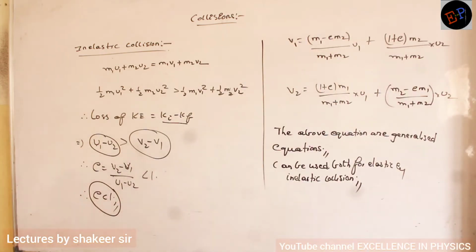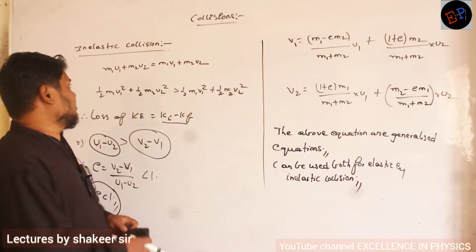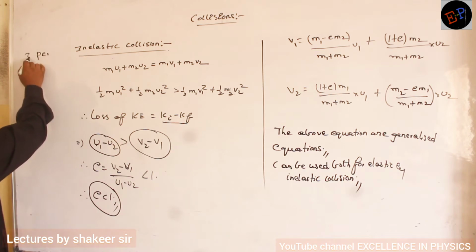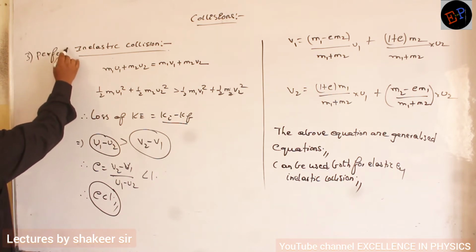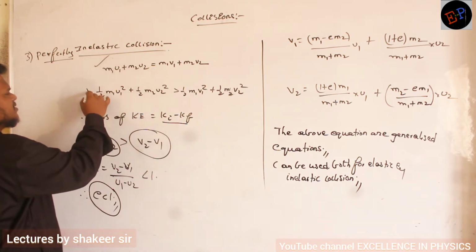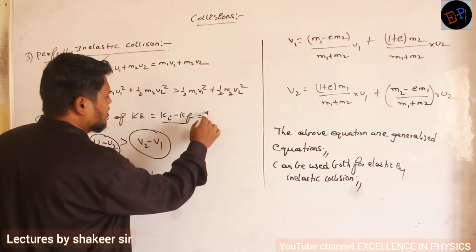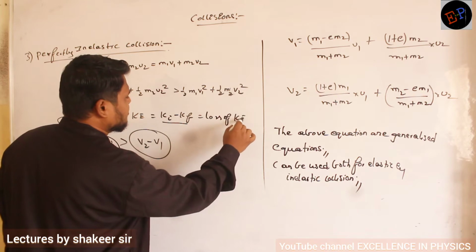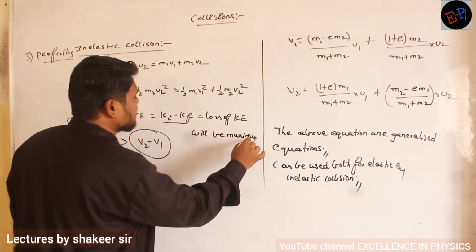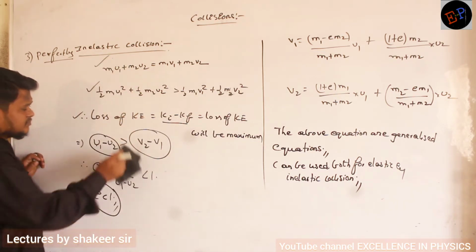So this is about inelastic collision. Then we study the third type of collision, which is called perfectly inelastic collision. So the third one, perfectly inelastic collision. In perfectly inelastic collision, this is satisfied, this is also satisfied, this is also satisfied. But here the loss of kinetic energy will be maximum. Clear, no? And v2 minus v1 is not there. Are you able to understand?